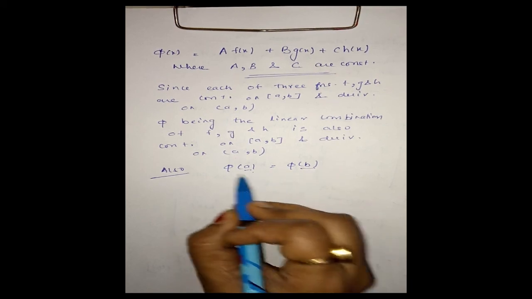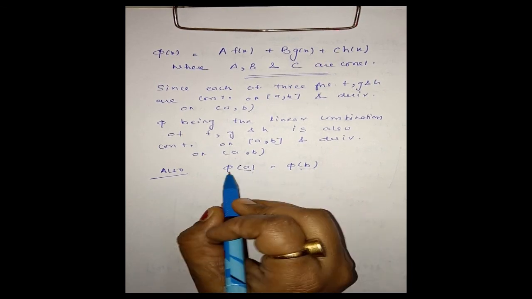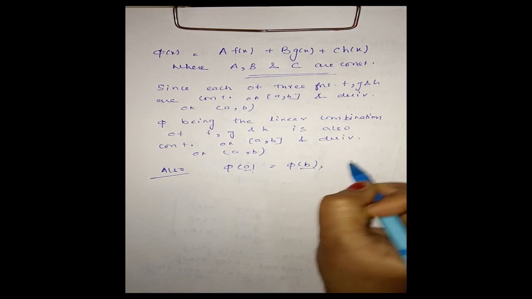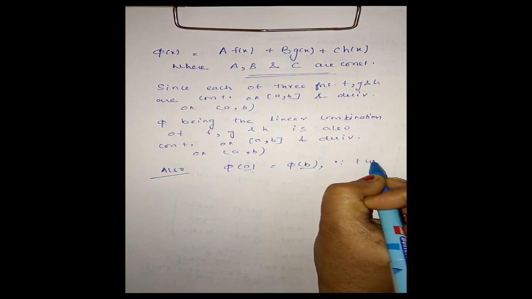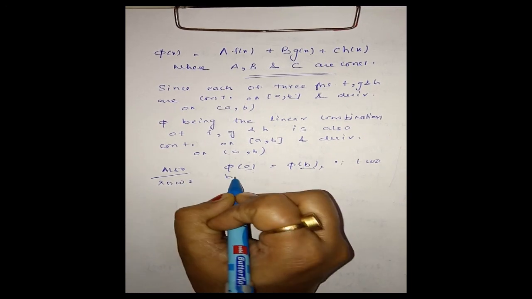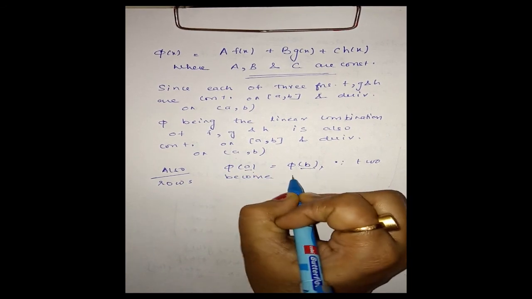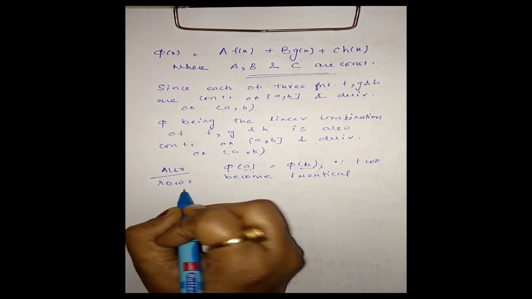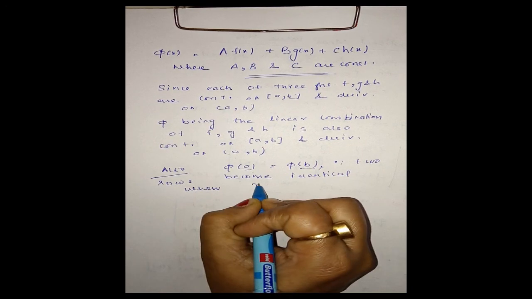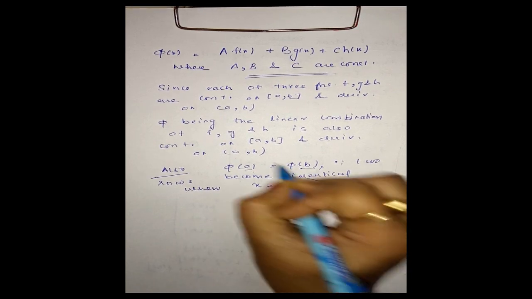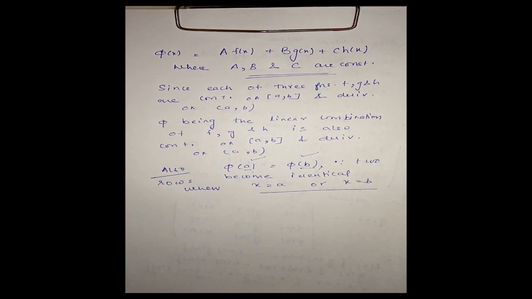That means the value will be 0. Since two rows become identical when x is equal to A or x is equal to B, phi of A is equal to phi of B.